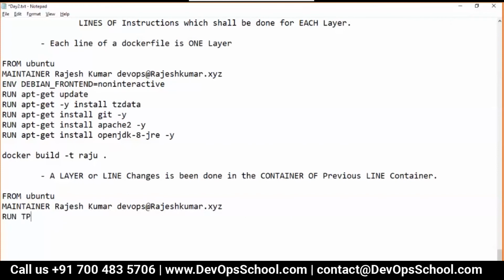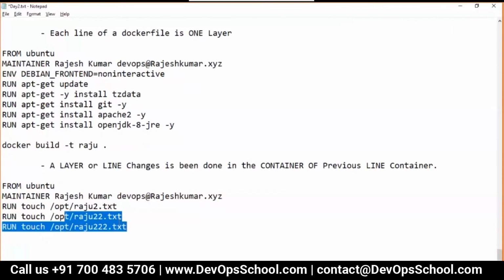Run touch. I'll just do this Linux command. Touch opt raju1 raju2.txt. Okay. And one layer, two layer, raju2. See here, one layer, two layer, three layer, four layer.